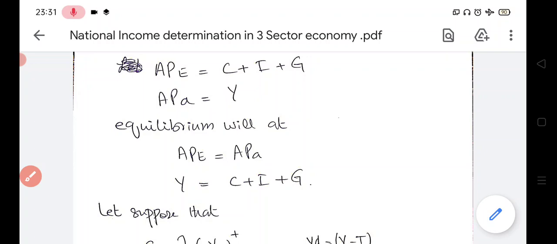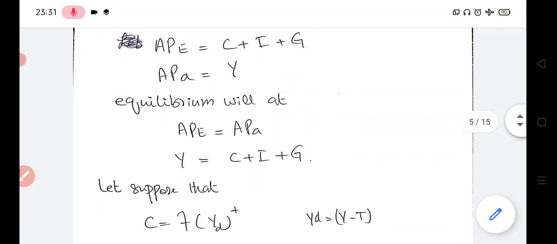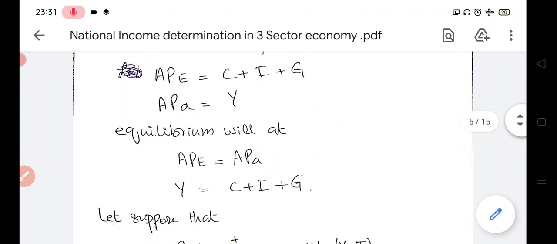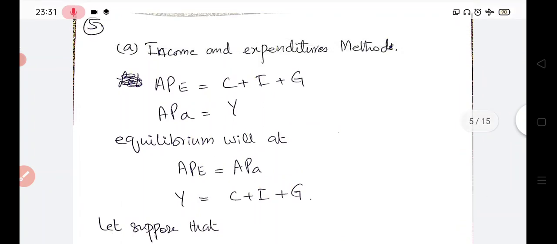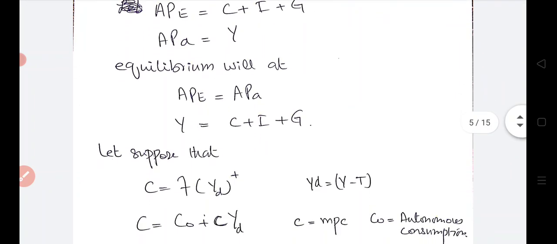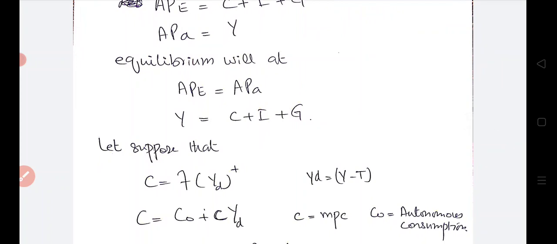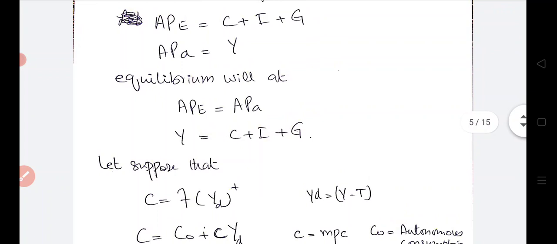And the equilibrium of the national income through the income and expenditure method will be at that point where Y is equal to C plus I plus G. As we know, Y is equal to aggregate actual expenditure and C plus I plus G is equal to aggregate planned expenditure.